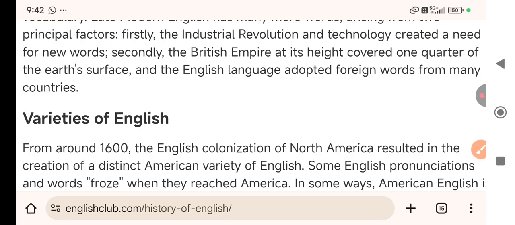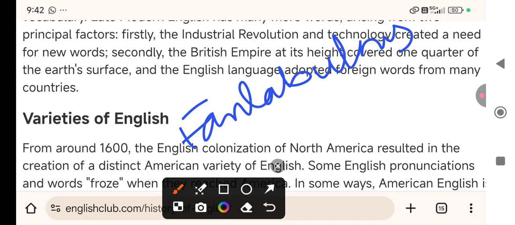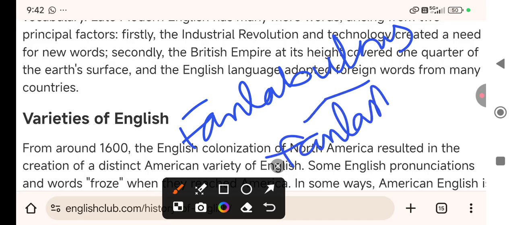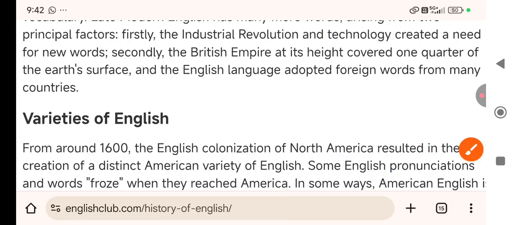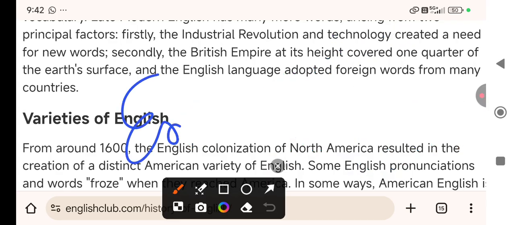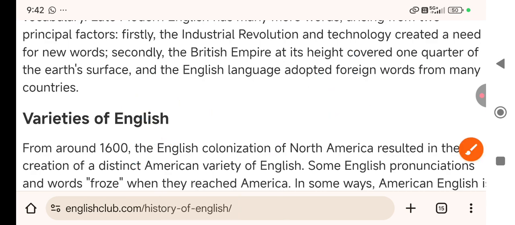Fantabulous, right? You must have heard fantabulous. That's a combination of fantastic plus fabulous. Another example is anti-education, a combination of entertainment and education.